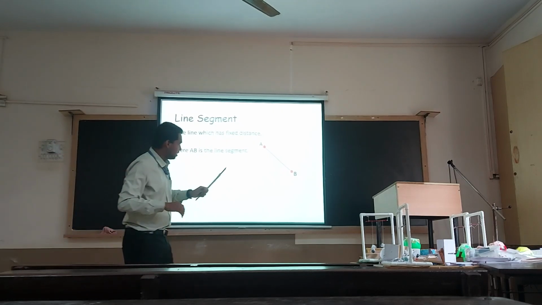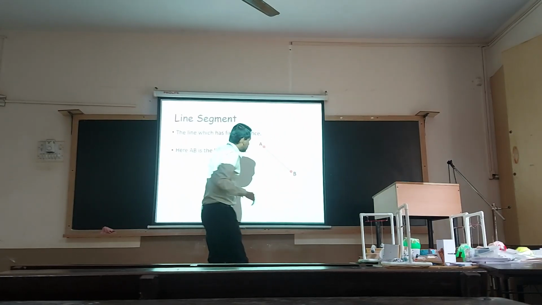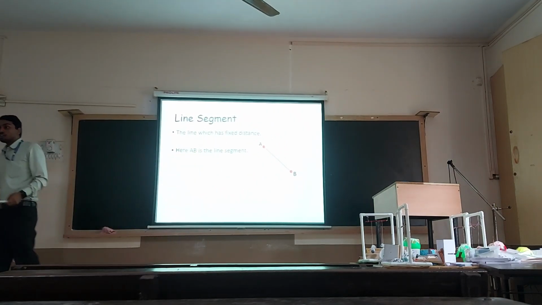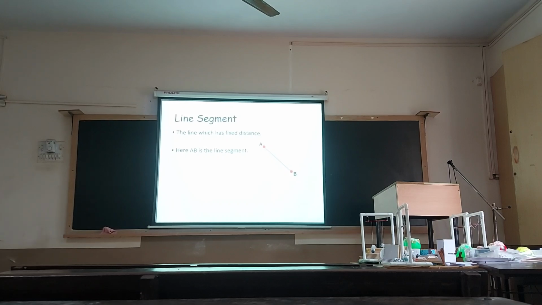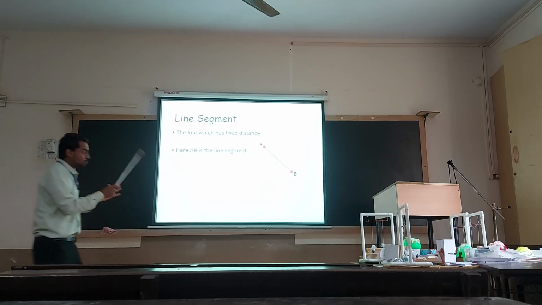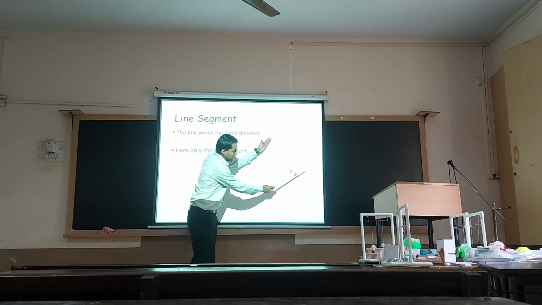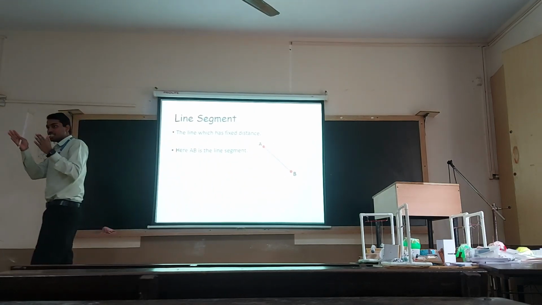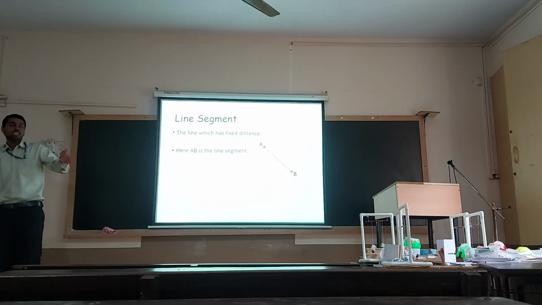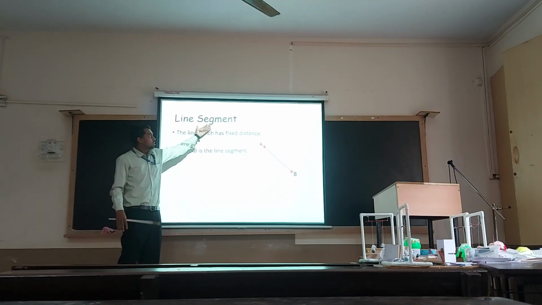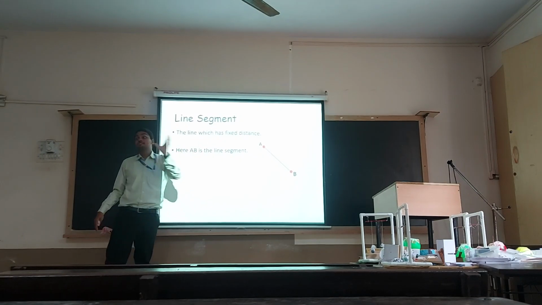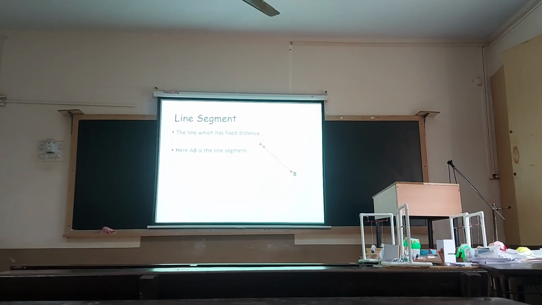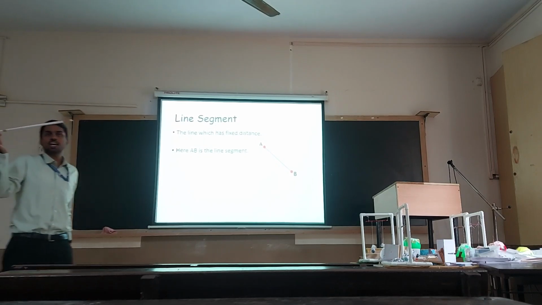In a similar fashion, for a line which doesn't have any boundary, which doesn't have any limit, what we are going to do is put a limit. We are going to put a boundary. When we put a boundary, then we get a line segment. So segment is nothing but a section. When we put the same restriction on a line, then it becomes a line segment. So we can say the line which has got a fixed distance. Say the line may be of 10 meter, 20 meter, 30 meter, any line. For example, this is itself a line segment.